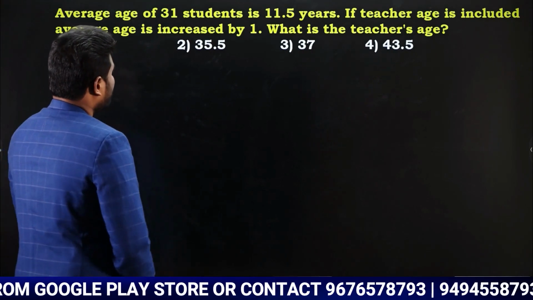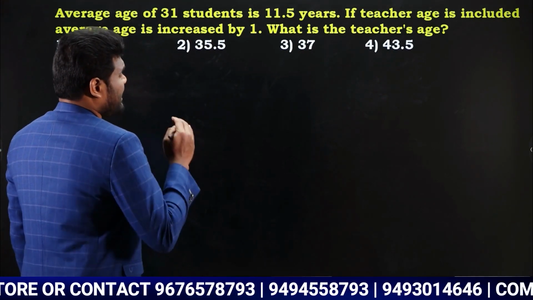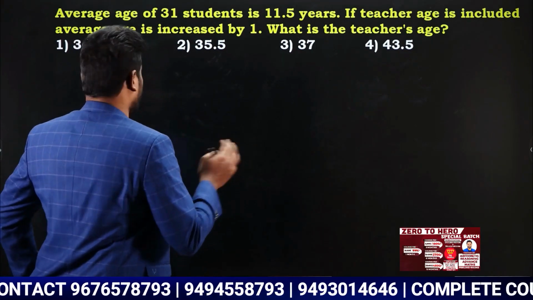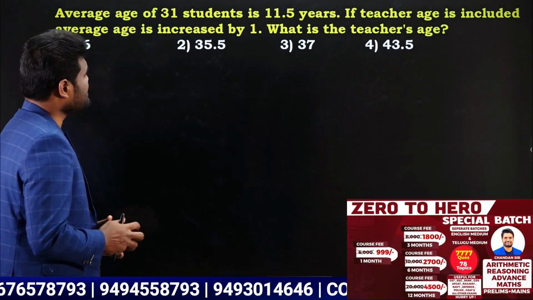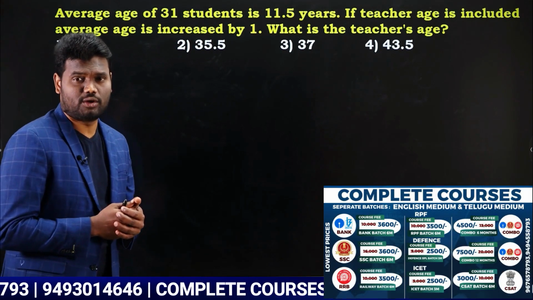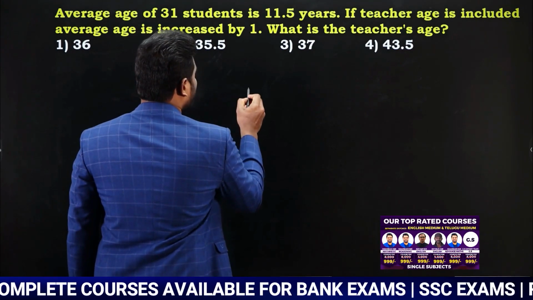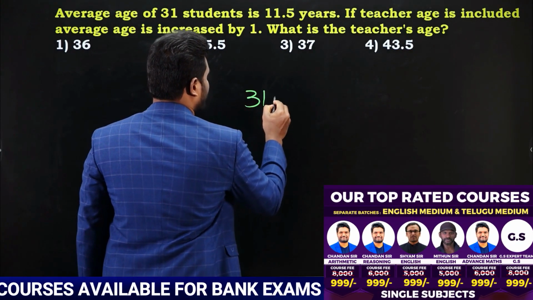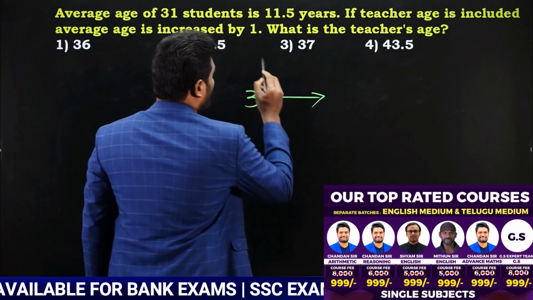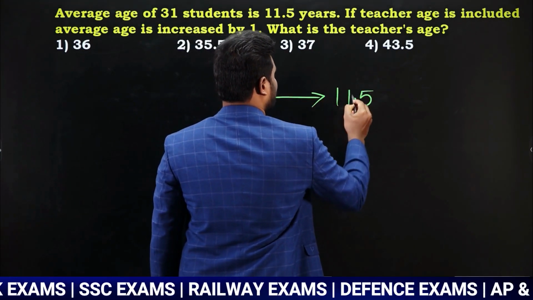Average age of 31 students is 11.5 years. If teacher age is included, average age is increased by 1. What is the age of teacher? We are asked to find the age of teacher. Very simple question. How many students are there initially? 31 students. For these 31 students, what is the average age? Average age is nothing but 11.5 years.